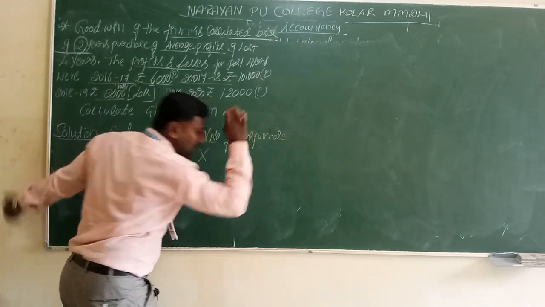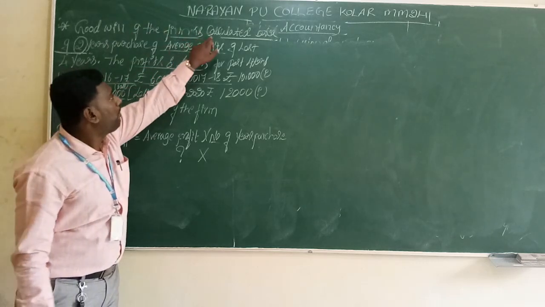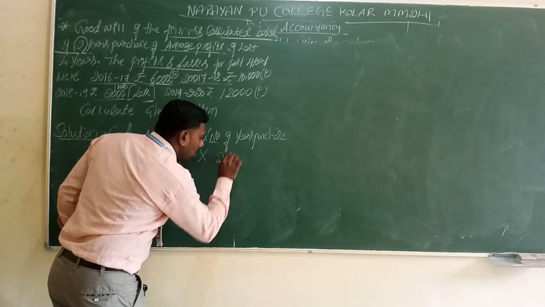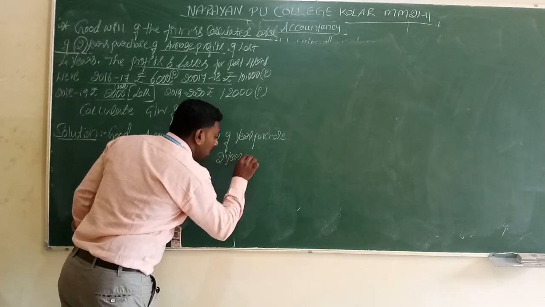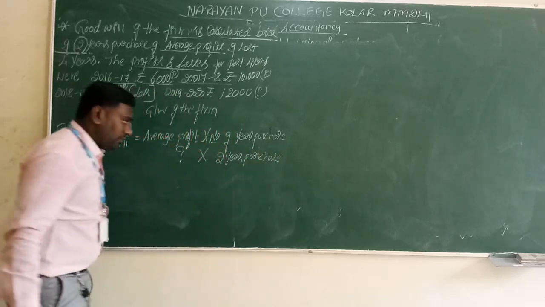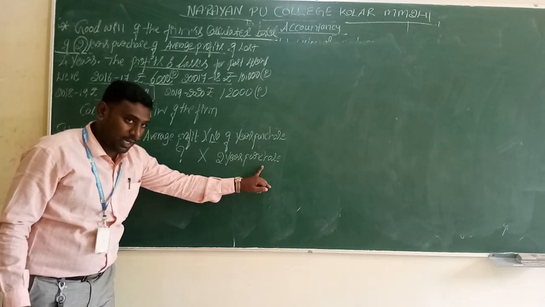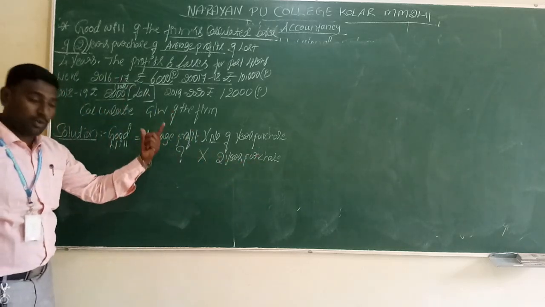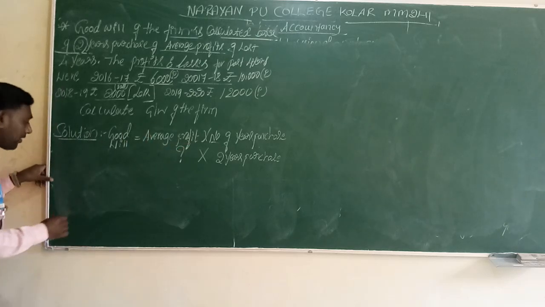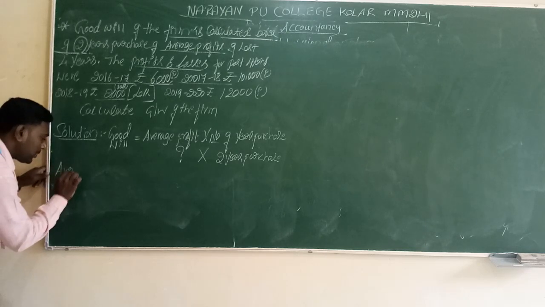Number of years purchase: this clue is also given in the question at the beginning itself. They have given 2 years purchase. So in the formula, the first thing we don't have, the second thing is available. Which thing is not there in the question, we have to find out: average profit. So in step number 2 we have to calculate average profit.